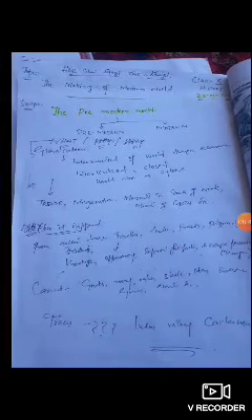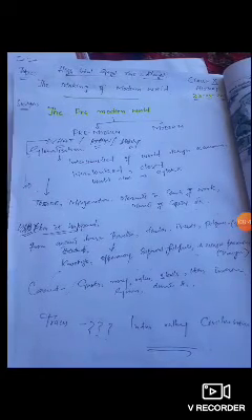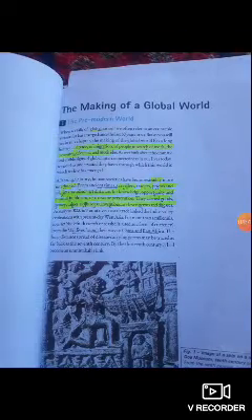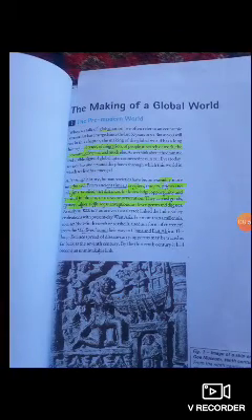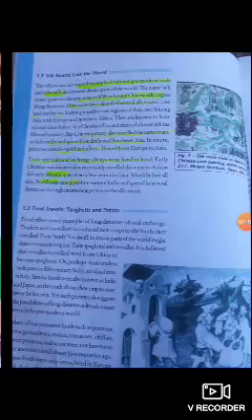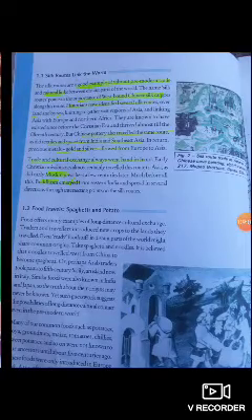Dear students, I hope you have understood this. This was the first subtopic of this chapter, the pre-modern world, and the second will be, inshallah, tomorrow: the Silk Route links the world.